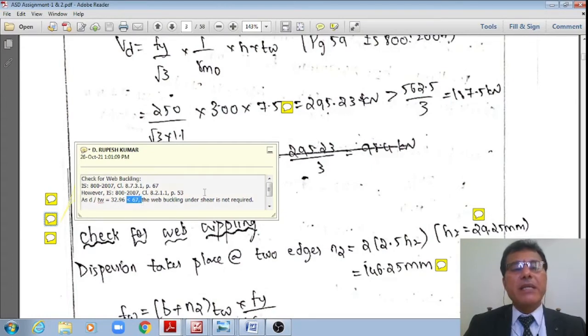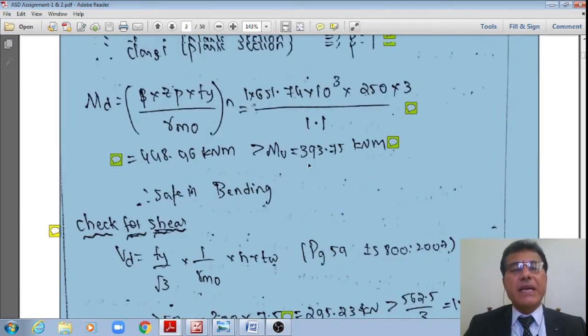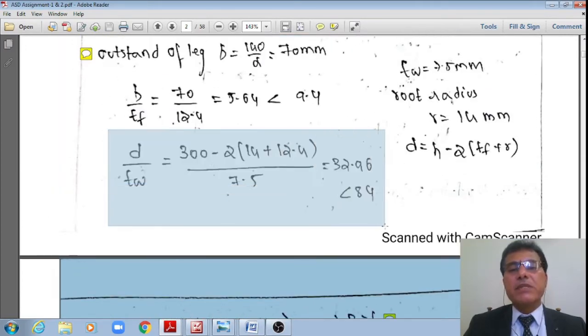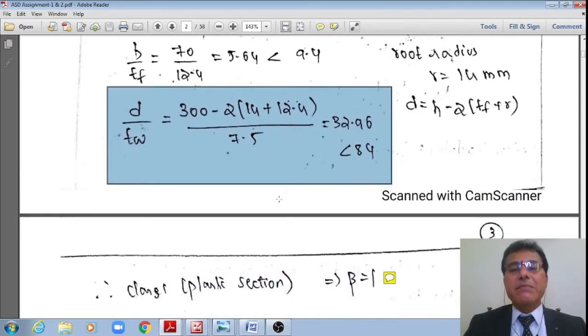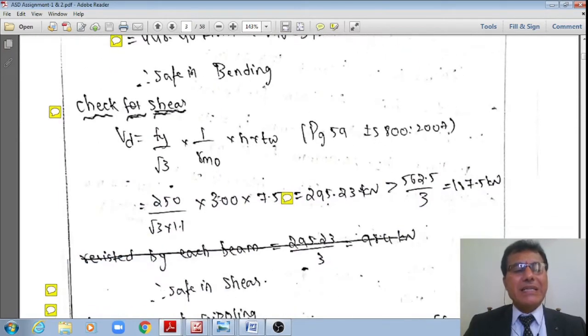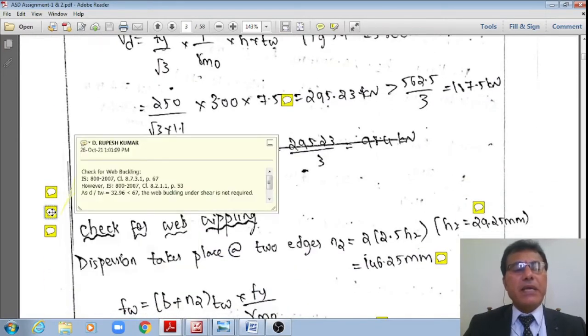Therefore, the web buckling under the shear will not happen. This was already checked during the section classification. Please see this. Therefore, this d by tw of 32.96 is much less than 67. Therefore, the web will not buckle due to the shear, and the check for buckling is not required.